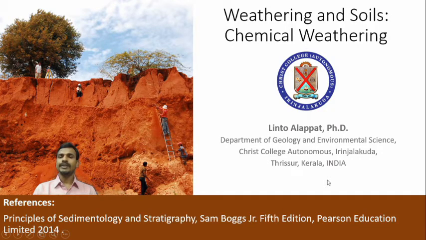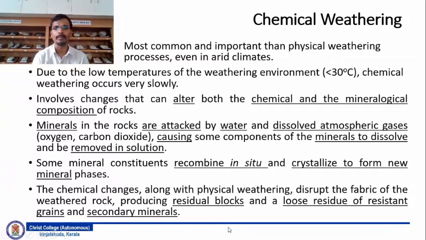In this lecture, we will be discussing the different types of chemical weathering, the processes involved in chemical weathering, and so on. So, let's move on to the topic of chemical weathering. Chemical weathering is the most common and important mode of weathering when you compare it with physical weathering, even in arid climates. Generally the weathering environment is characterized by temperatures of less than 30 degrees Celsius, so chemical weathering occurs very slowly.